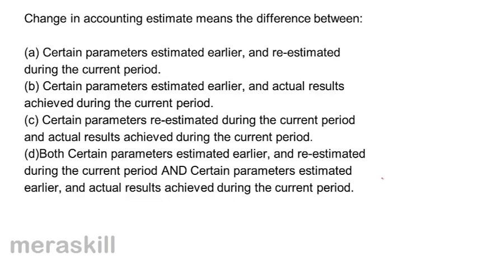So change in accounting estimate would mean it can be both actually. Parameters which have been estimated earlier and now they are re-estimated, or certain parameters estimated earlier and the actual results achieved during the current period are different. So change in accounting estimate could be the difference of both, and therefore the correct answer is D.